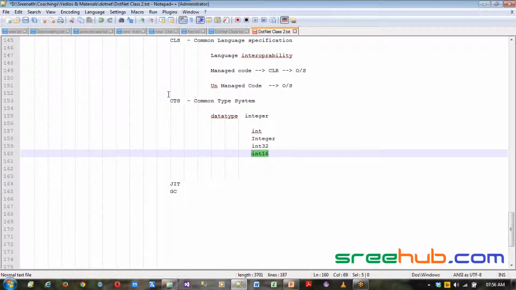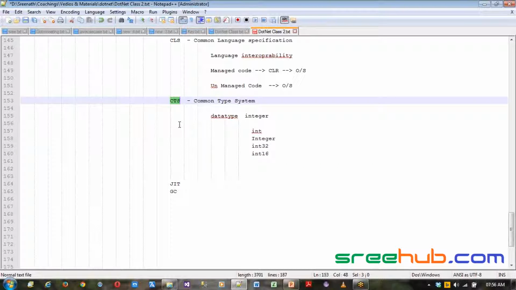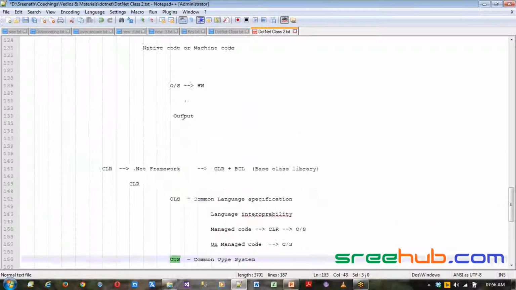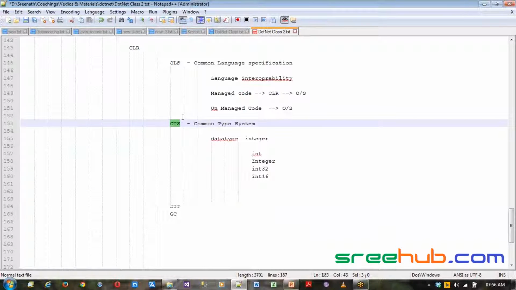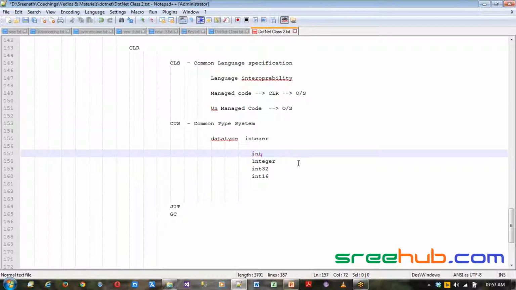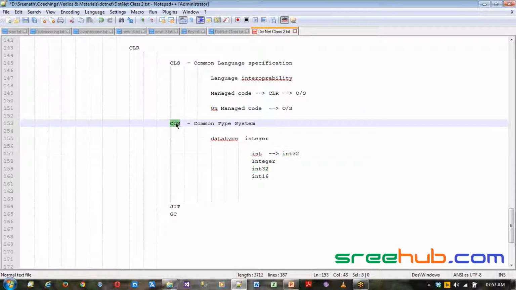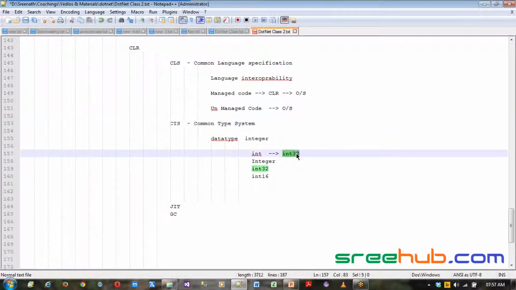So how does my CTS know? Because for all languages, data type mapping is already done in CTS. It already has each and every piece of information. If you are using C# and you define int, you are actually using Int32, which is the main data type mapped in your CTS, which means this is a 32-bit, or sorry, 4 bytes data type.